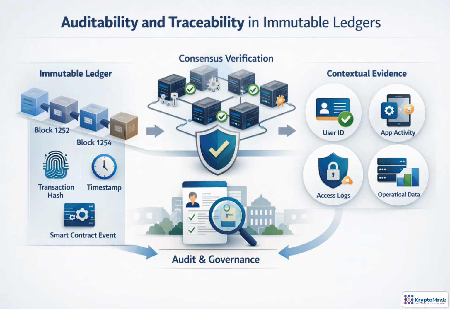In Besu, auditability starts with the immutable ledger. Each transaction is anchored by a hash, block number, timestamp, and any smart contract events it emits. Consensus strengthens that record because validated blocks become shared evidence. But enterprise traceability needs more than chain data. Those anchors must connect to user identities, application actions, access logs, and operational records. Governance then defines who may inspect that evidence, when, and for what purpose.